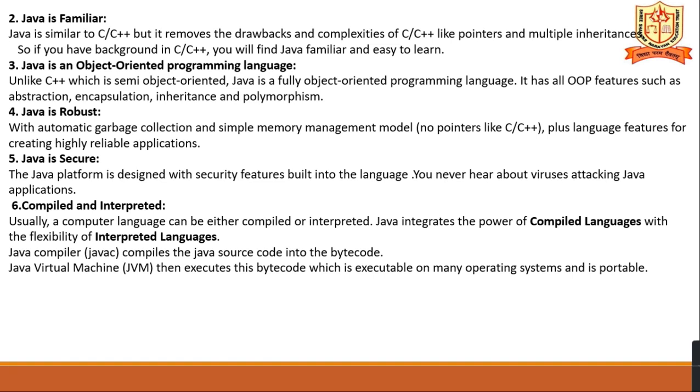And the Java Virtual Machine, that is JVM, then executes this bytecode, which is executable on many operating systems, and Java is portable. This bytecode you can execute on any operating system, and it is portable. That's why Java is platform independent.